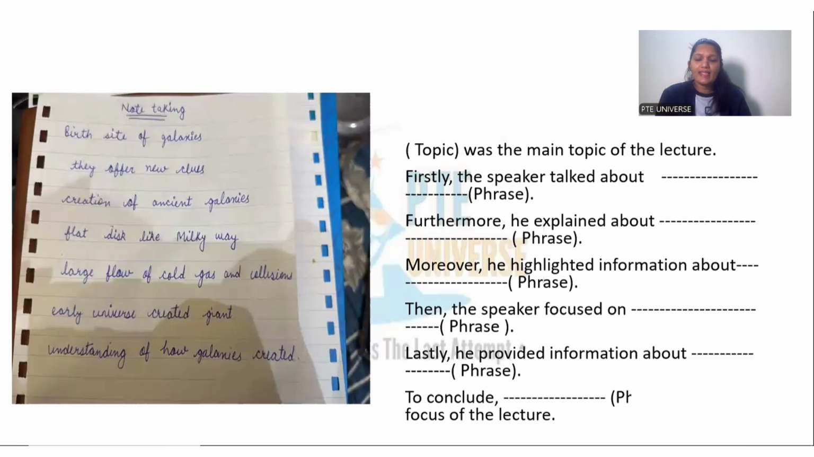Let's try. Birth sites of galaxies was the main topic of the lecture. Firstly, the speaker talked about how they offer new clues. Furthermore, he explained the creation of ancient galaxies. Moreover, he highlighted information about flat disk like Milky Way. Then the speaker focused on large flow of cold gas and collisions. Lastly, provided information about how early universe created giants. To conclude, understanding of how galaxies were created was the main focus of the lecture.